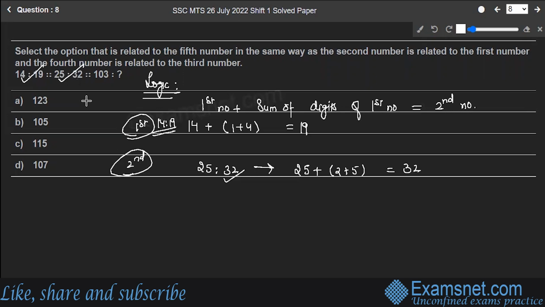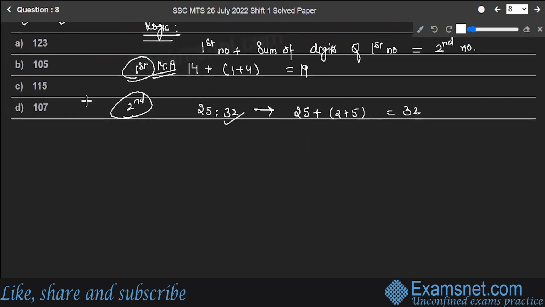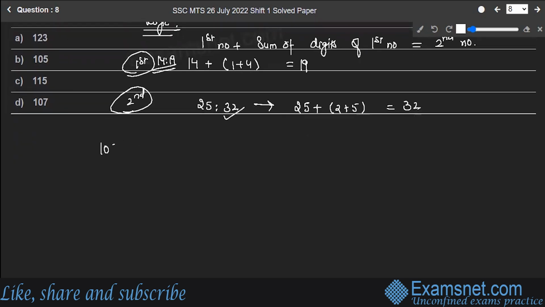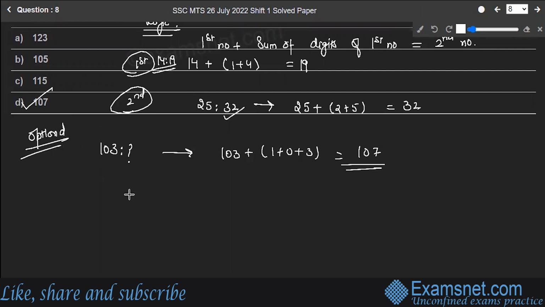We have to find out 103 will be related to which number. So 103 is to question mark. This gives you 103 plus 1 plus 0 plus 3, which is equal to 107. So option D is the correct answer to the question. Hope you're clear. This question mark will be filled by 107. Next is question number 9.